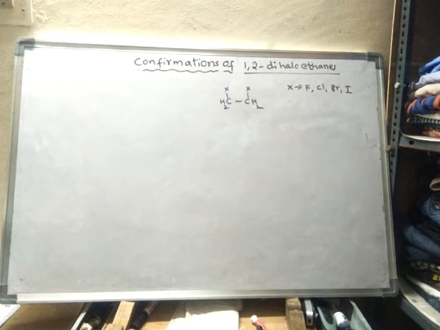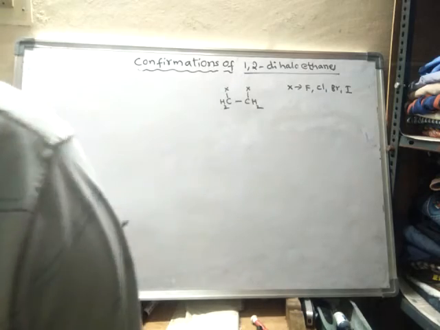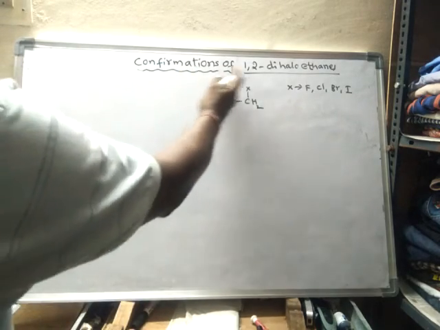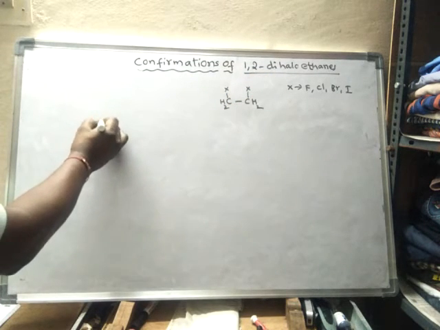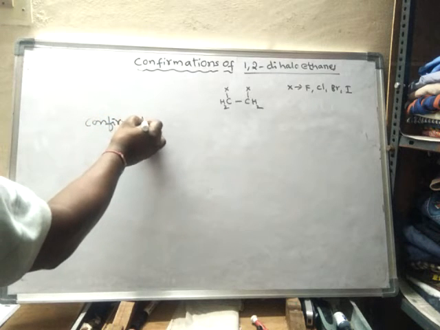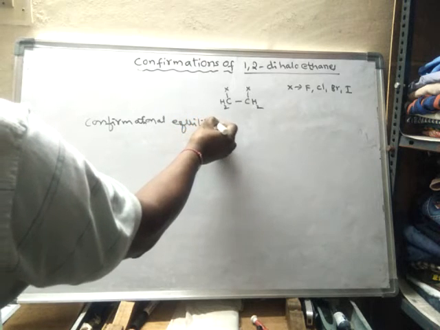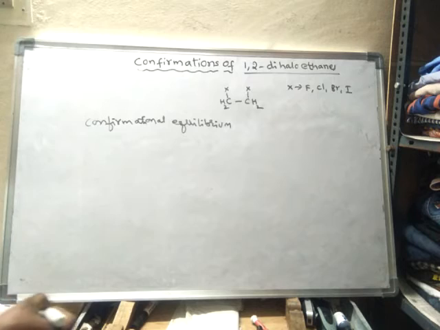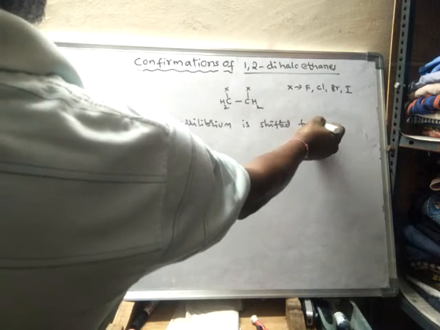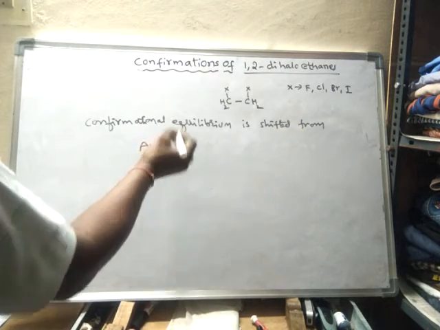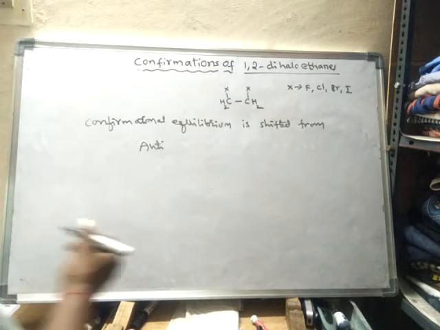See, the conformational equilibrium is shifted from anti to gauche here. In 1,2-dihaloethanes, the conformational equilibrium is shifted from anti. Generally anti will be more stable, and gauche will be somewhat less stable.